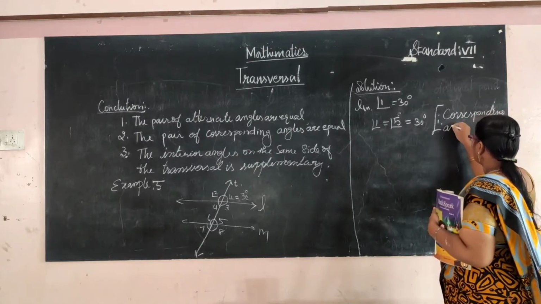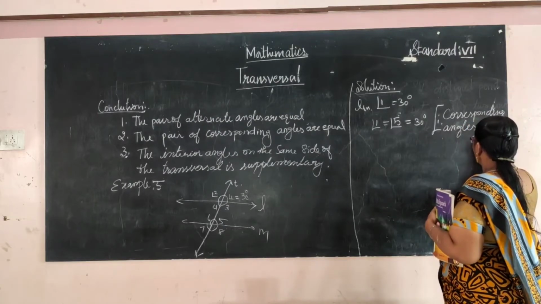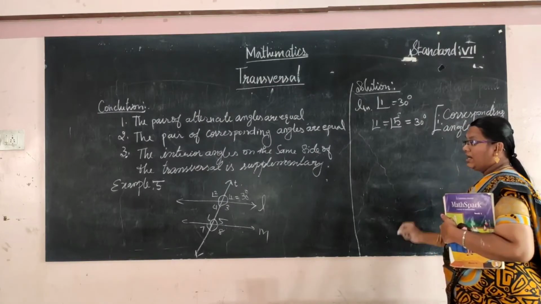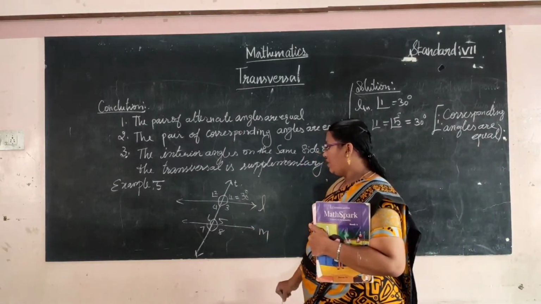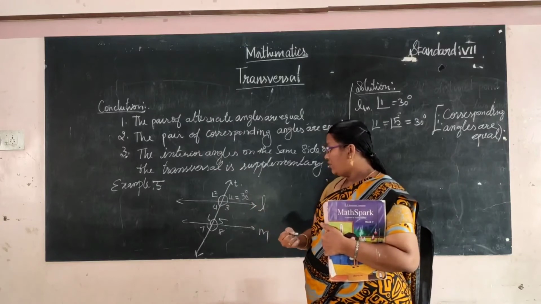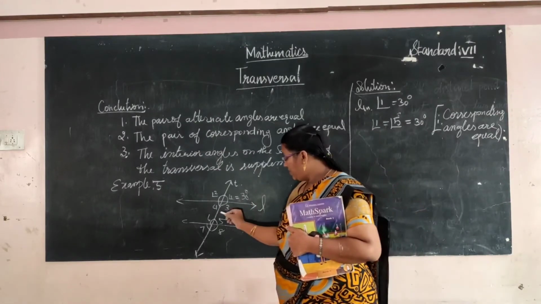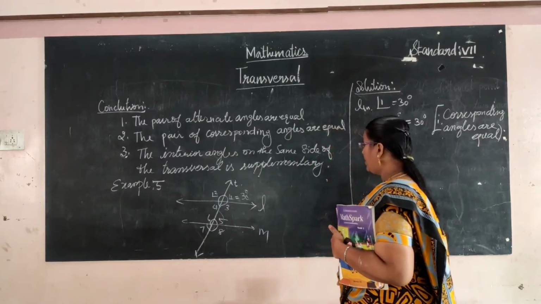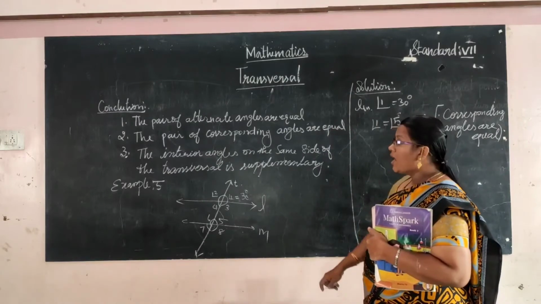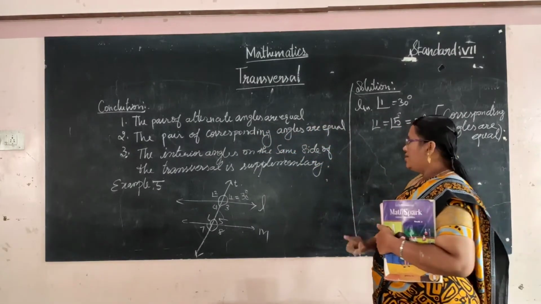Corresponding angles are equal. Okay, right. And next one, now we have to find out the value of 5. What are the angles we have to find out? 1, 2, 3, 4. Okay, and next one, see, 4 and 5 are alternate angles. Alternate angles are equal. The pair of alternate angles are equal.